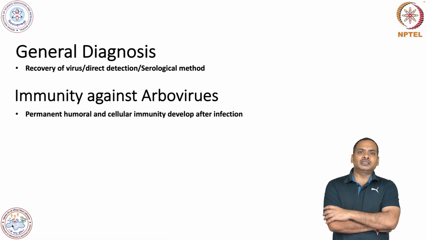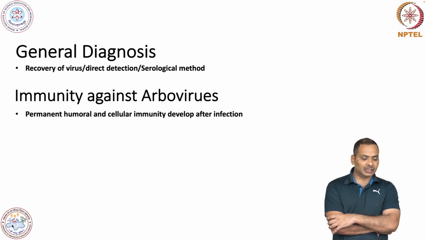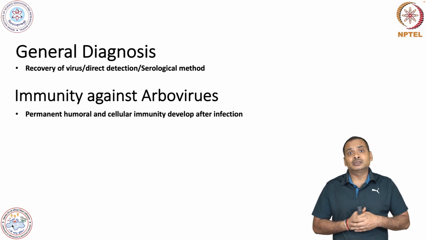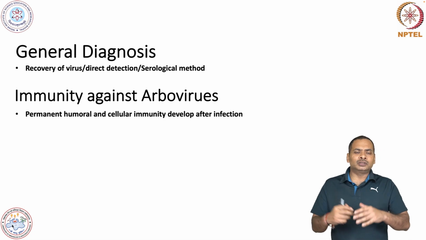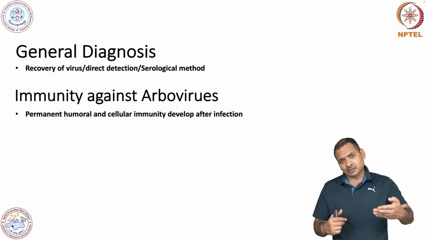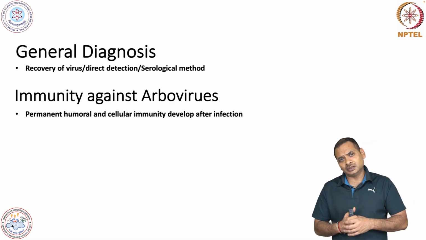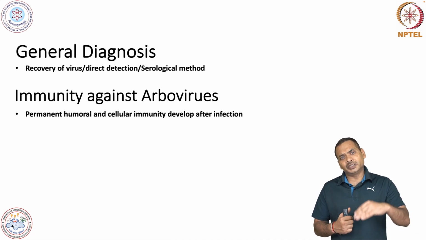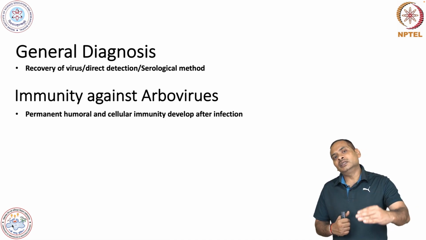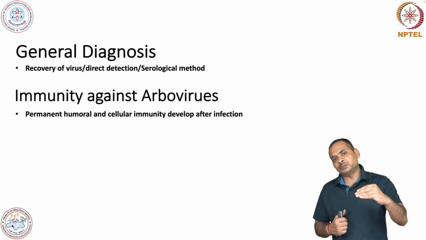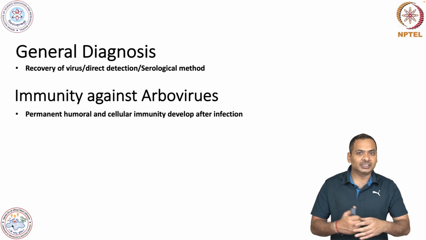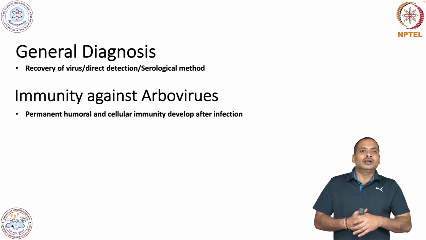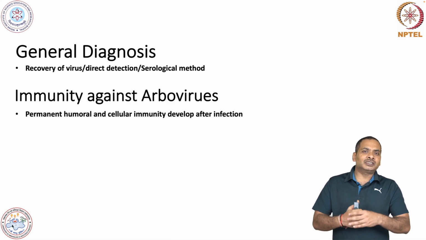Immunity against the arbovirus is basically permanent humoral and cellular immunity that develops after infection. So, of course, there will be a memory against these viruses, and if there is a reinfection, then this memory will expand and provide the antibody or cytotoxic T cells. However, in some cases there is a problem.